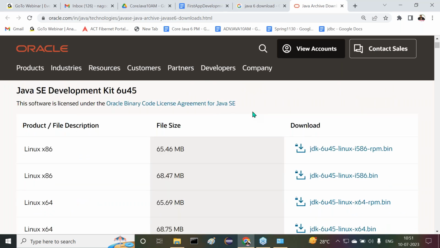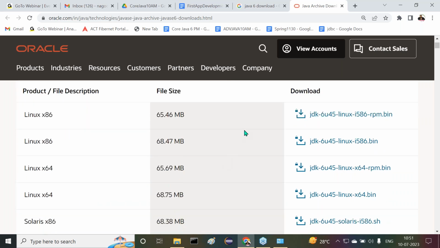Observe carefully. Operating system wise, Java software is available. Previously I made a conclusion with you. The Java programming language is platform independent, but Java software is platform dependent. Now here, depending on our operating system only, we have to download the required Java software. All right, sir. Now understand it clearly. All of you observe carefully.